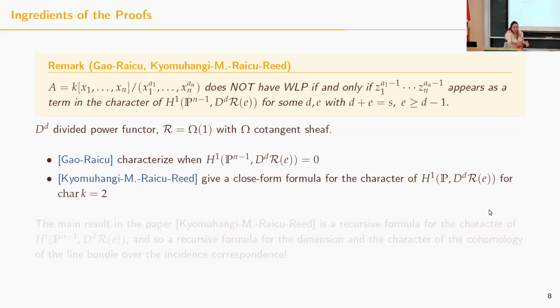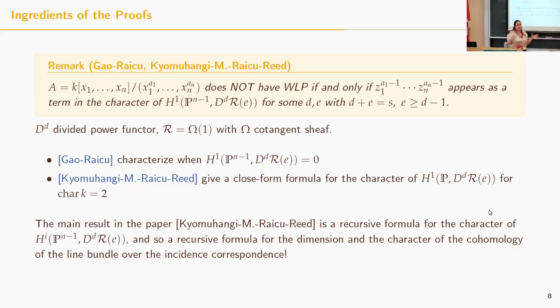I just want to say that for p strictly bigger than 2, we do still have a formula for these characters, but it is a recursive formula. And that's why we don't yet have a classification for p bigger than 2.